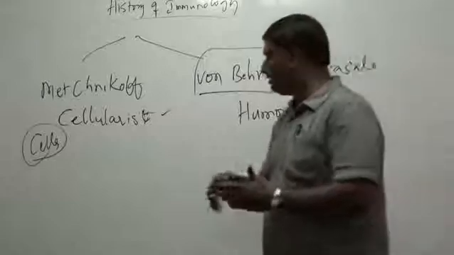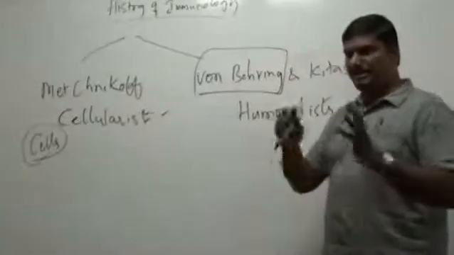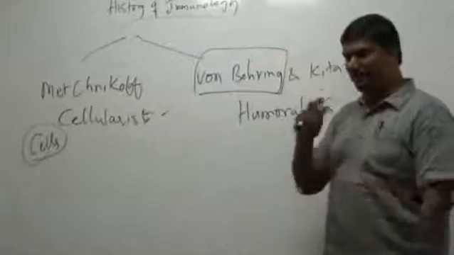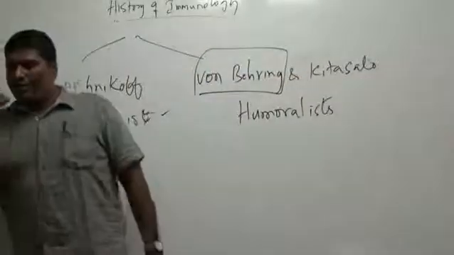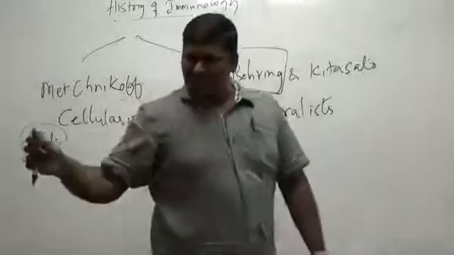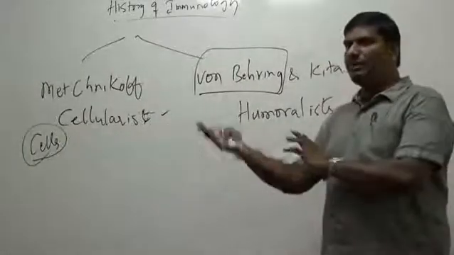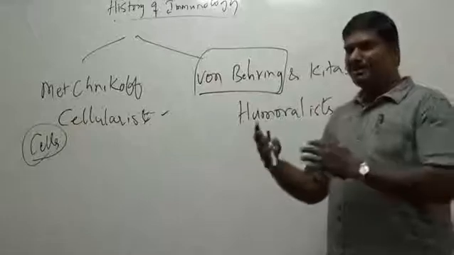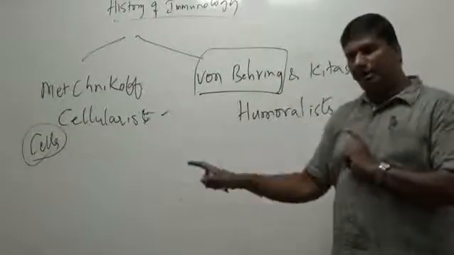Basically, they didn't know that antibodies existed, they didn't have the concept of antibodies. So when the antitoxin was transferred into another animal, that animal now becomes immune, suggesting that something in the blood is responsible for immunity.